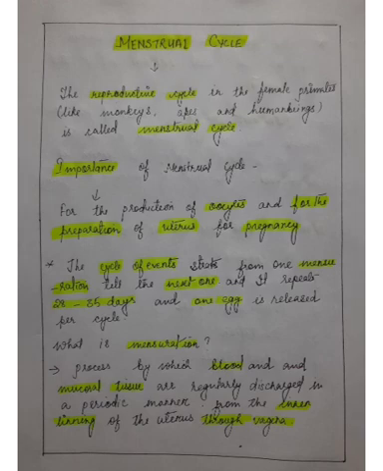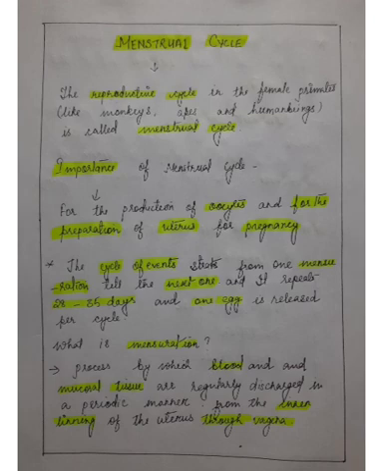Now the question is, what is the importance of menstrual cycle? This cycle is important for the production of oocytes and for the preparation of the uterus for pregnancy. So during the cycle it prepares the uterus for pregnancy.